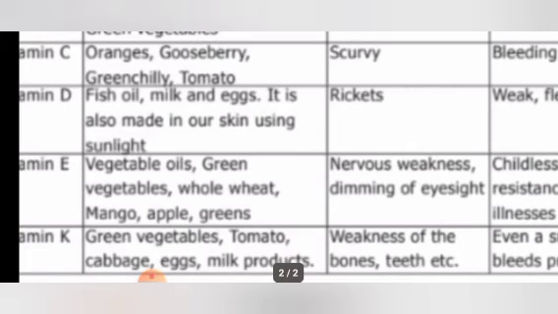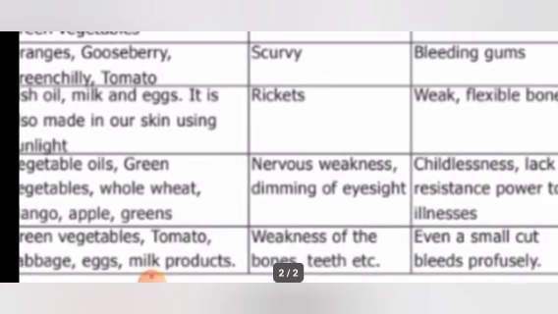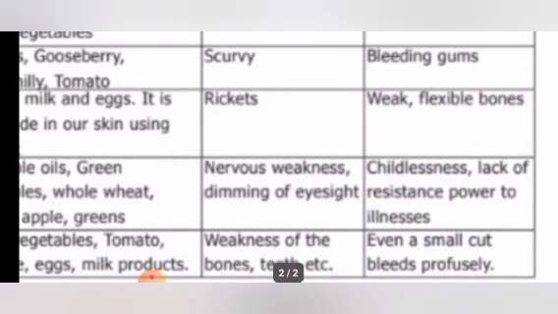Okay, children. So then the deficiency disease of vitamin E is nervous weakness and dimming of eyesight. So these are the diseases that occur due to the lack of vitamin E. This vitamin E deficiency has the symptom of childlessness. The person is unable to produce the younger generation. They are not able to give birth to the next generation. Such a person, so that is called childlessness.